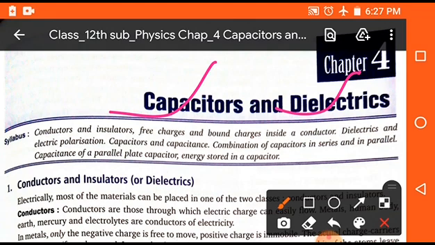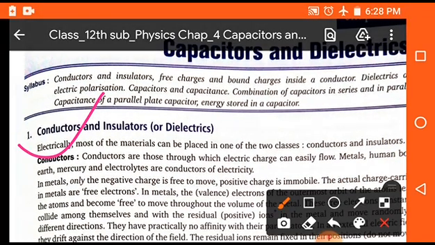In this chapter, we will study conductors and insulators, dielectrics, polarization power, capacitance of a capacitor, combination of capacitors, parallel and series combination, and in the last we will study the most important topic, which is electrical energy in a capacitor. So these are the contents which will be studied in this session. Okay, so let's start, students.